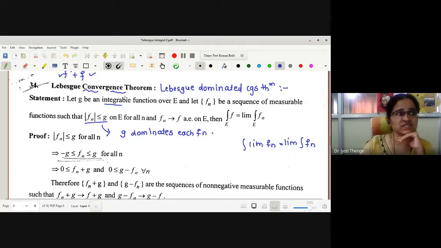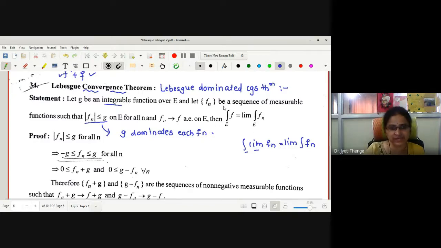This convergence theorem tells us that limit and integration are interchangeable. That is, integration of limit Fn is equal to limit integration Fn. Integration of limit is limit of integration.